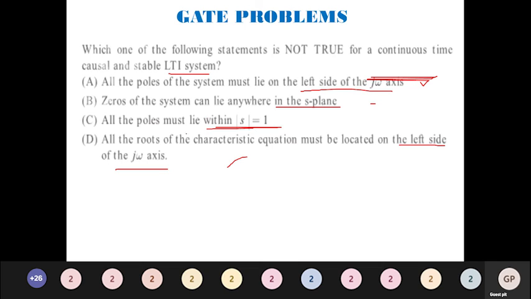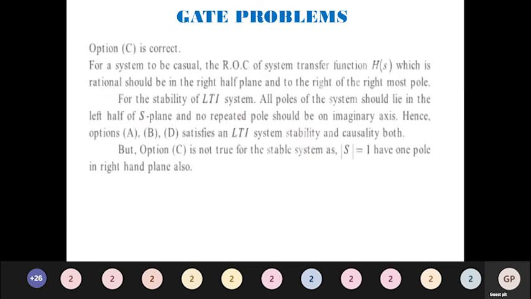But for option C, it is not sure when the system is going to be stable, because modulus of s is equal to 1, in the sense we have one pole which is going to lie in the right hand side of the s plane also. So option C is not going to be correct. Not true is option C. So you have to remember the properties. When you remember the properties, it is easy for us to solve this kind of problem.